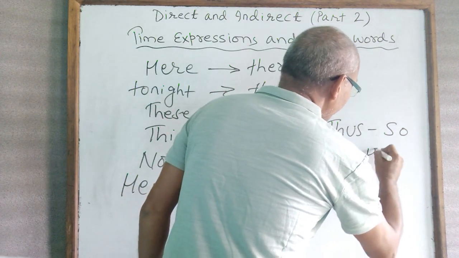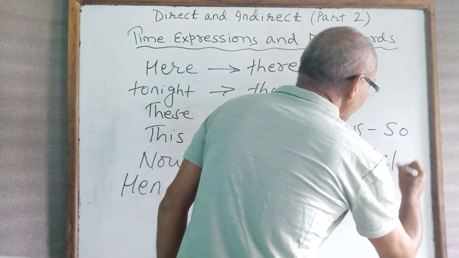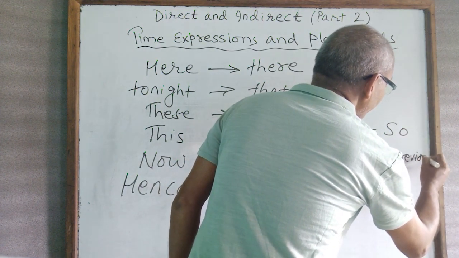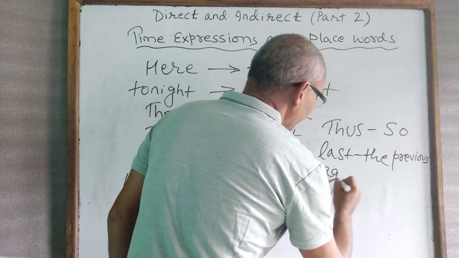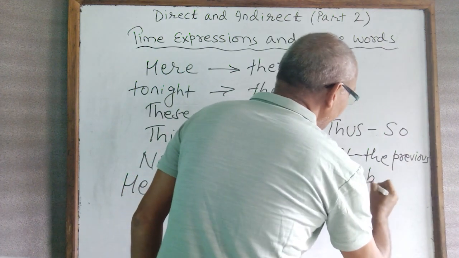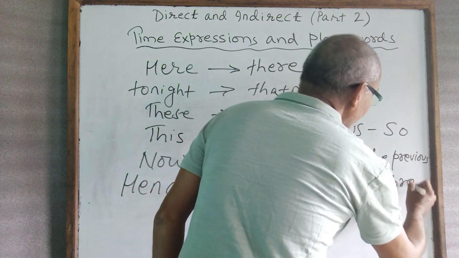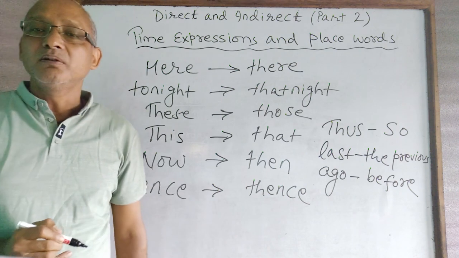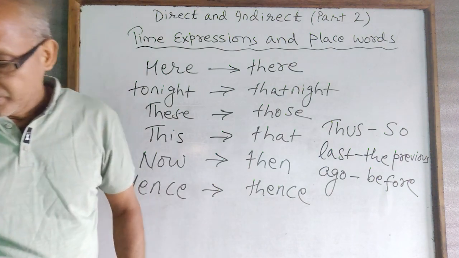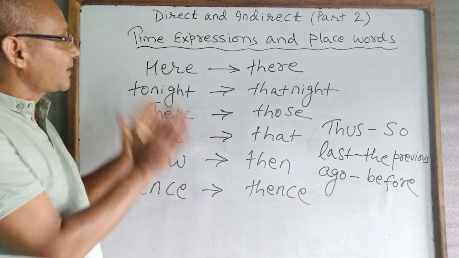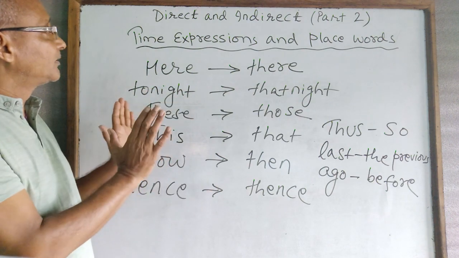Last becomes the previous. Ago, to remind you again, becomes before. So this is how we can get the changes through the time expressions and place words when we are changing from direct to indirect.